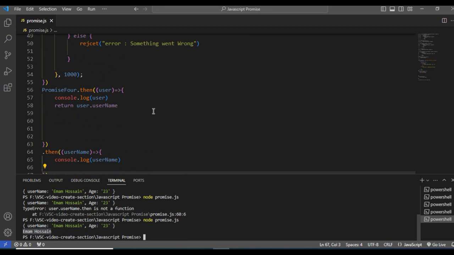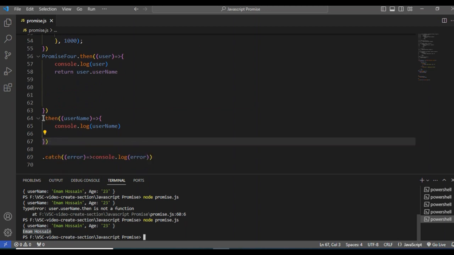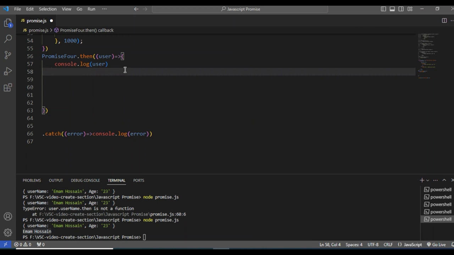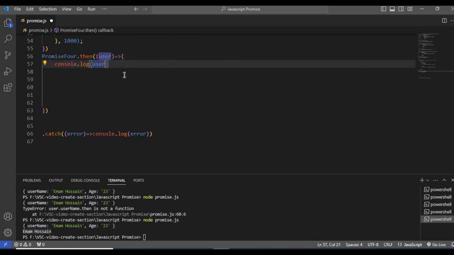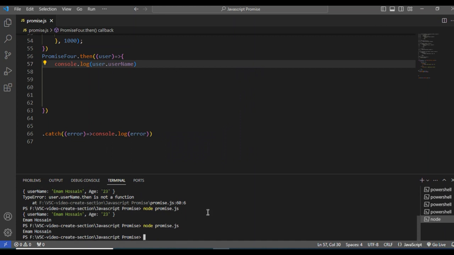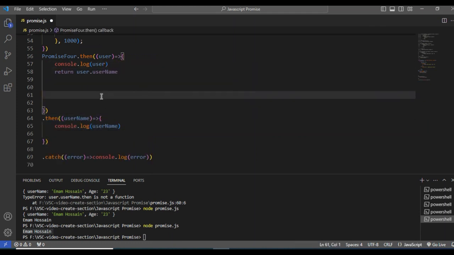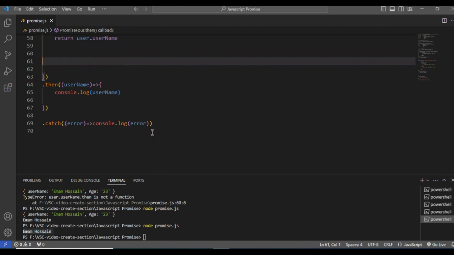But there's a problem. For example, if this is empty and there's no data in here, and I console log this user from user.name, will I get the username? What do you think? Let me try. This means I also get this username. But if I want to get this user and also the username, I will not get the same thing in here. So that's why I have to return. Okay, this will work.